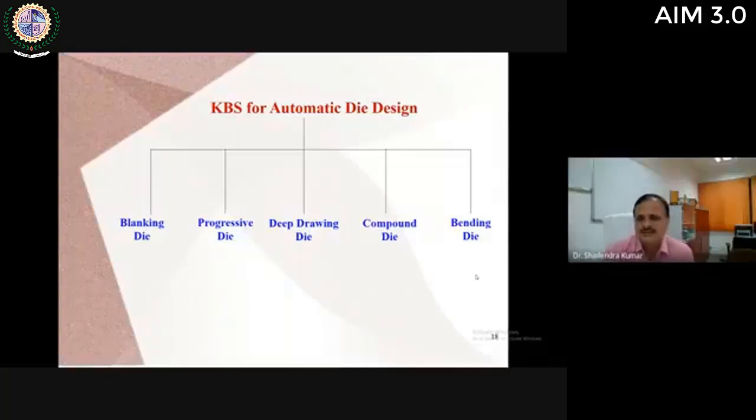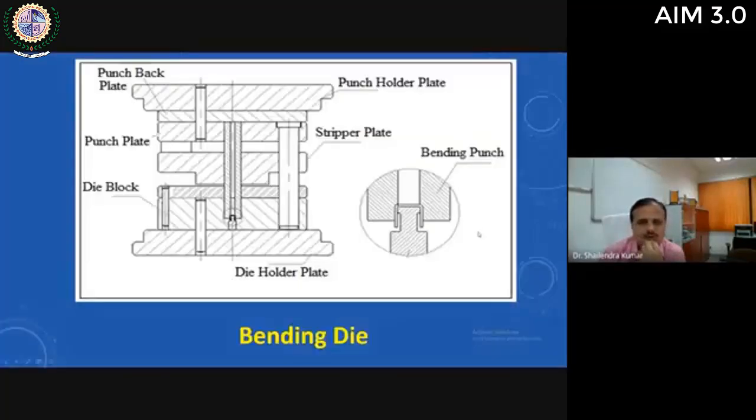Okay, so as a case study, I'm going to discuss the design of bending die by using knowledge-based system approach. So this is one typical bending die which is used to bend sheet metal part. You can see this U-type bend. So there may be three types of bending die. One is H bending, another one is U bending, and third one is V bending. We have automated the design of this bending die, which is capable of producing bends of all these three types.